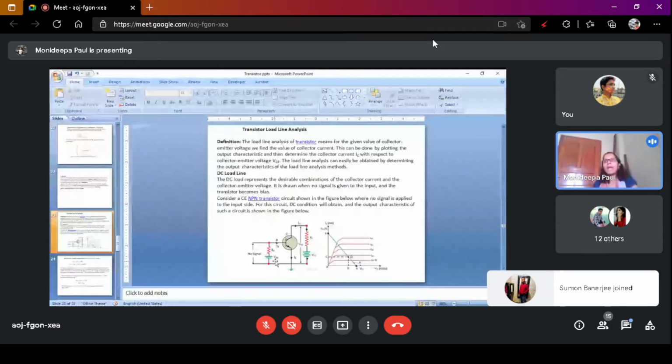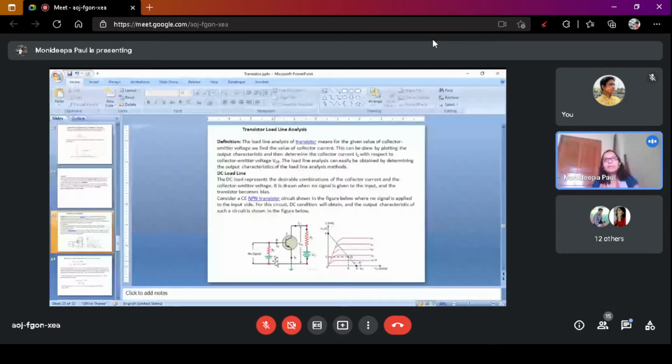So the load line which we get when there is no input signal is the DC load line. If an input signal is present, then this load line is called the AC load line. The output characteristics of such a circuit is